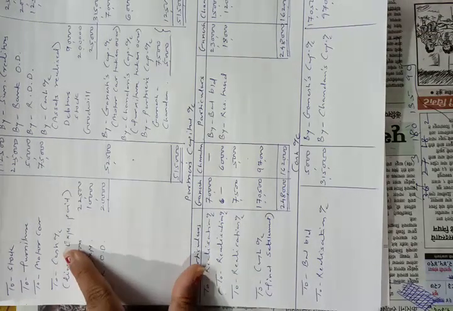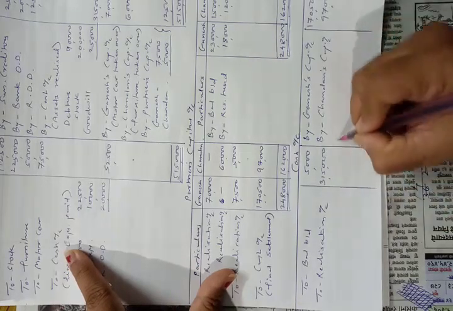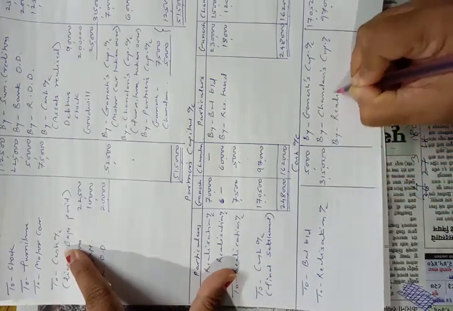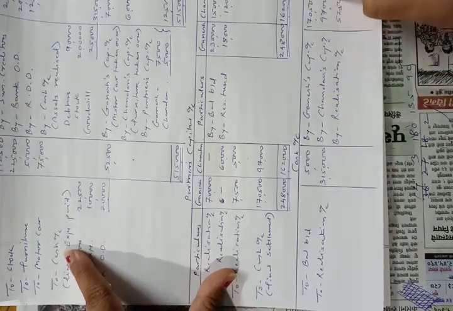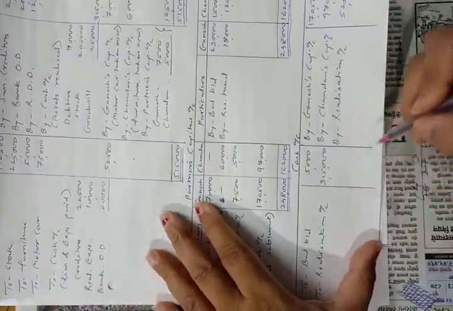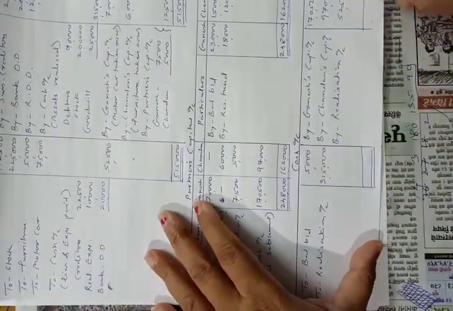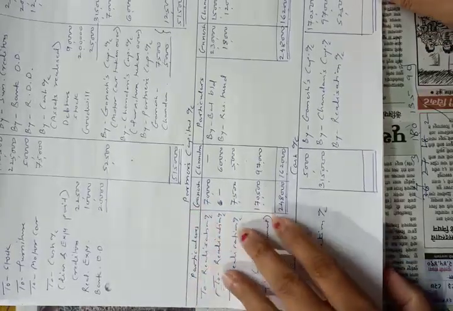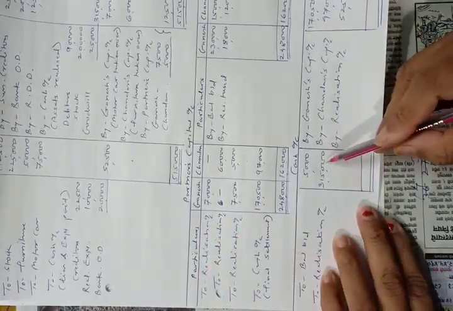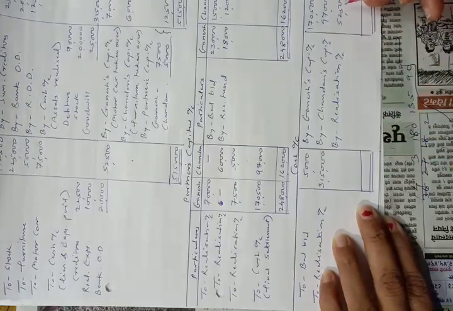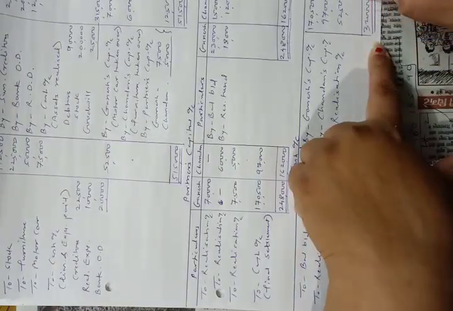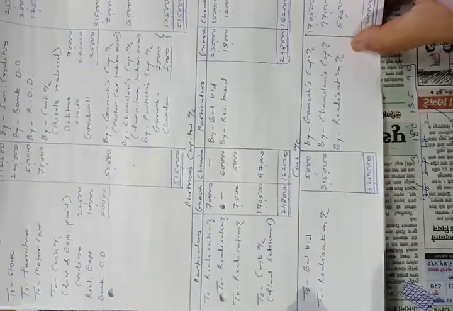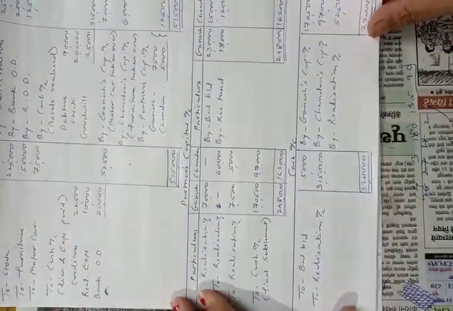Now second posting of this entry by realization account, 52,500. And now we will tally the cash account. Debit total is 3,20,000 and credit total is 3,20,000. So cash account is tallied, the dissolution has been completed.